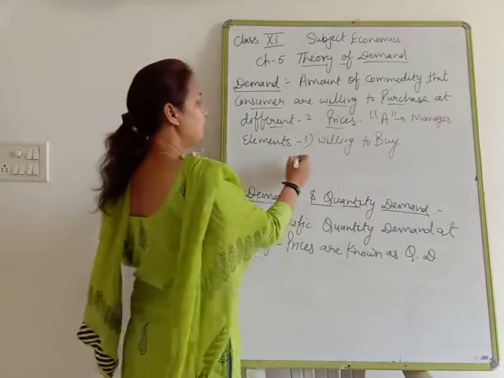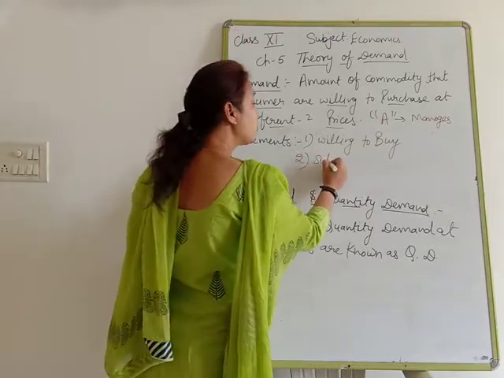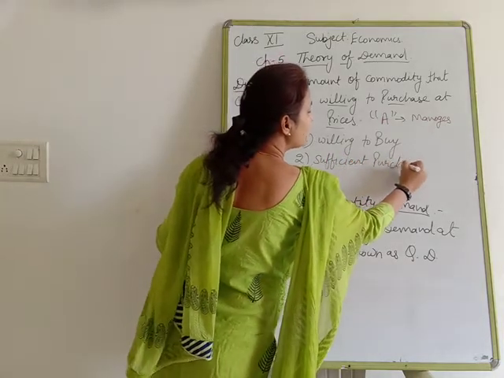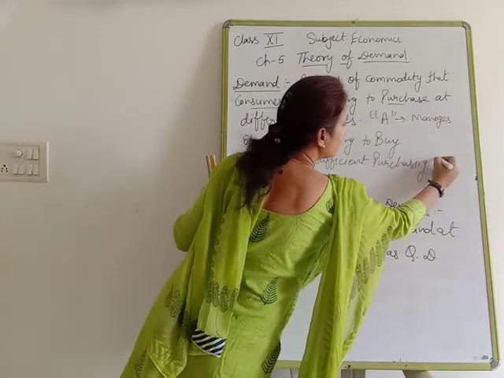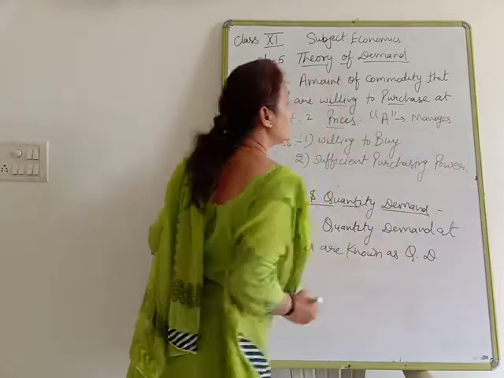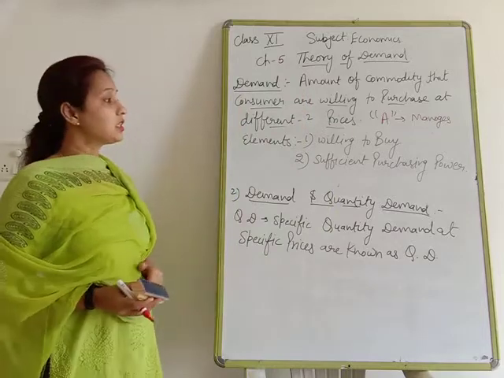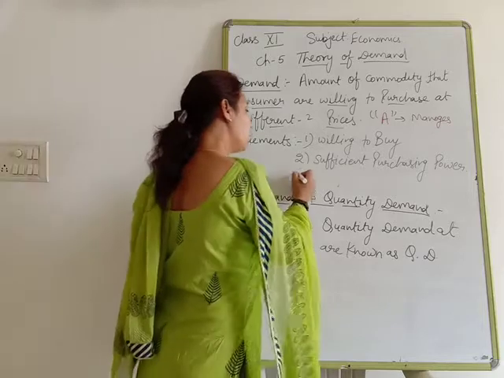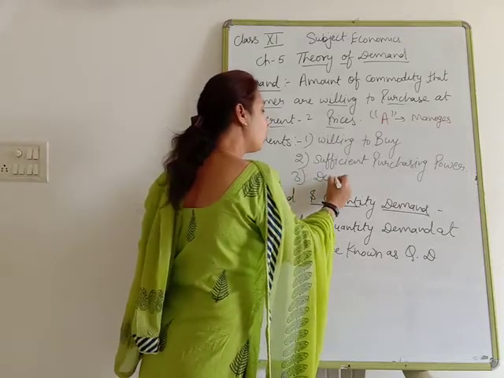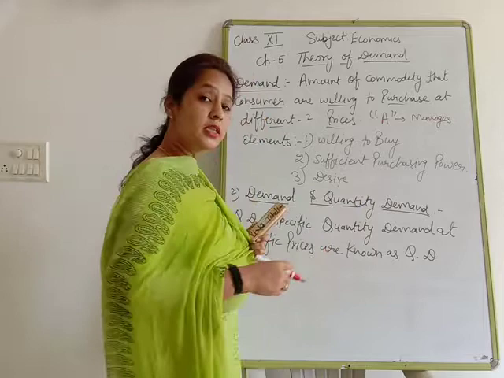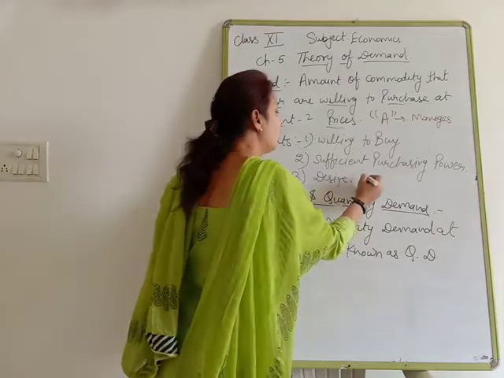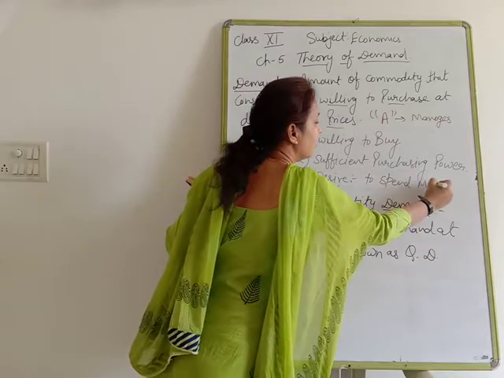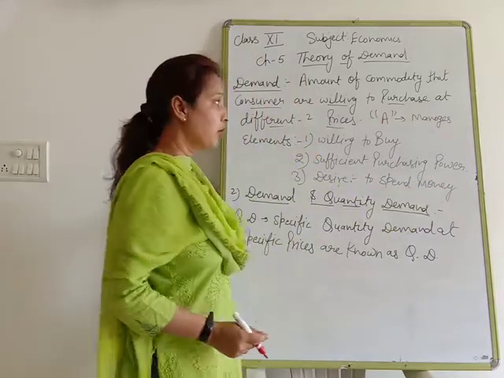The second content: he should have sufficient purchasing power. He should have sufficient purchasing power to purchase any commodity. Third, the desire, or we can say the willingness, to spend that amount, to spend money. That is known as demand.